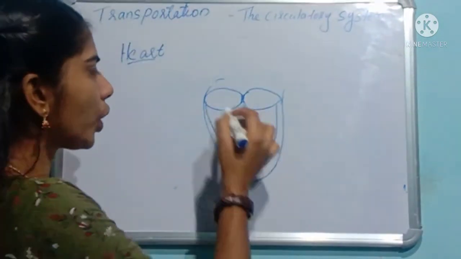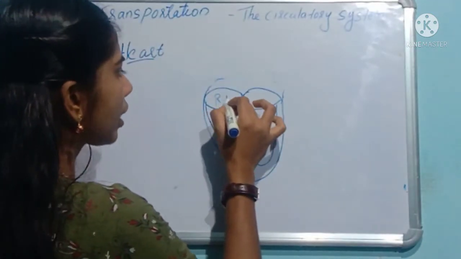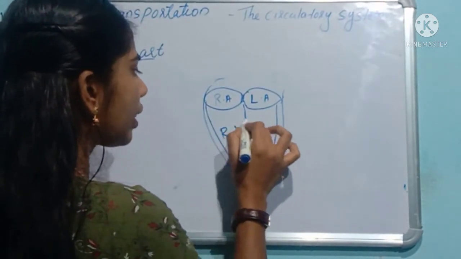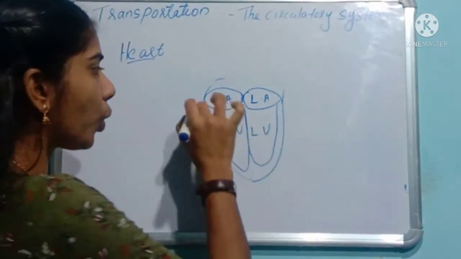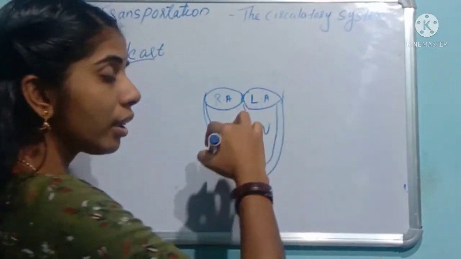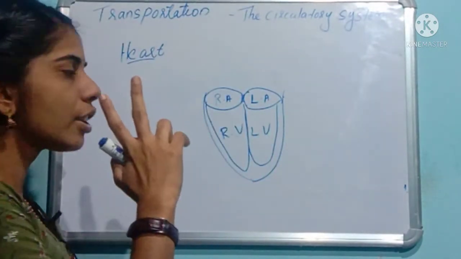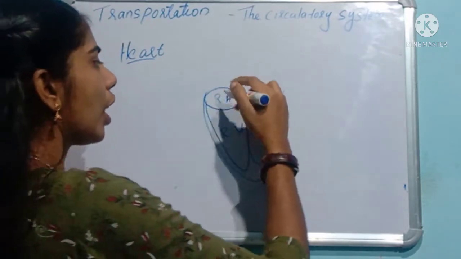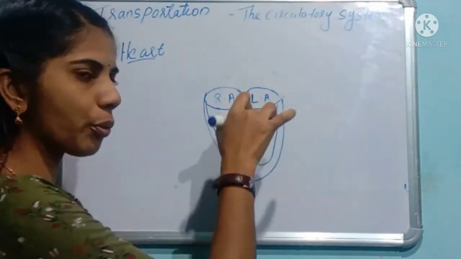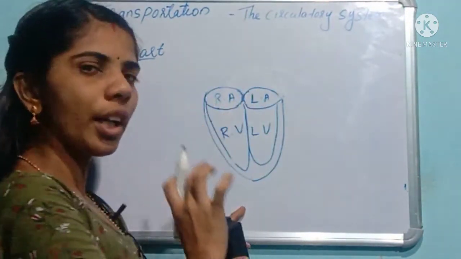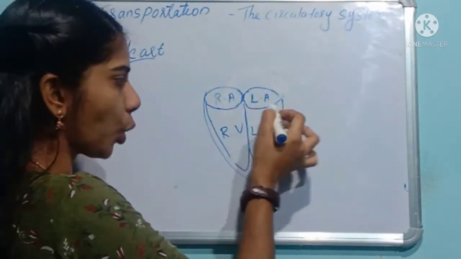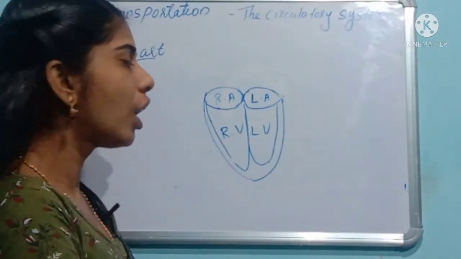So here, four chambers are there: right auricle, left auricle, right ventricle and left ventricle. Clear? Four chambers are there. Two arteries start from the right and left ventricles. This is not a neat diagram, just roughly drawn for the explanation only. Four chambers: right auricle, left auricle, right ventricle and left ventricle.